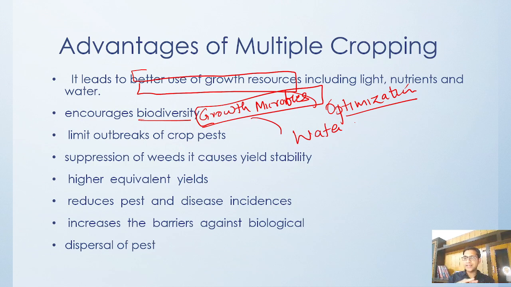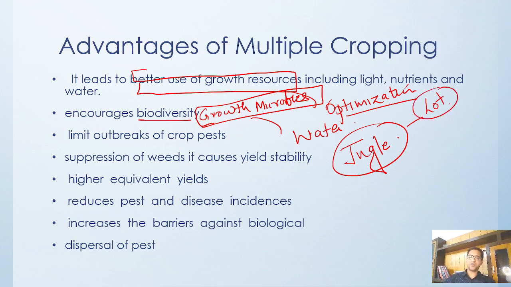Biodiversity of that area stays intact, because if we are growing a single crop, the biodiversity gets hurt. If you go to a jungle, you will see a lot of trees, big trees, small trees, ferns, creepers, everything is there. That is why the jungle is a highly biodiverse area. Similarly, if we go for multiple cropping, if we are growing food crops, vegetables, pulses, it enhances the biodiversity of that area.